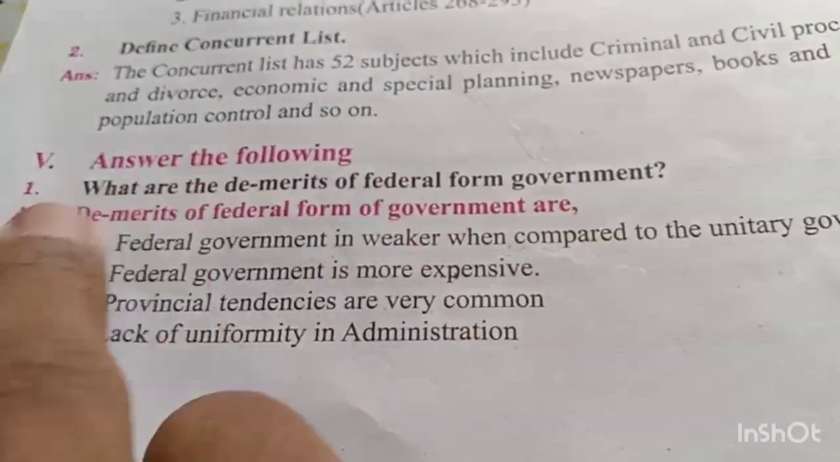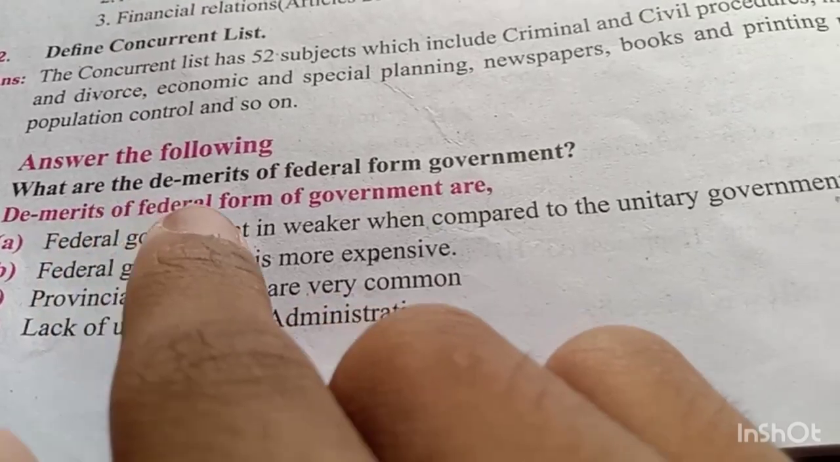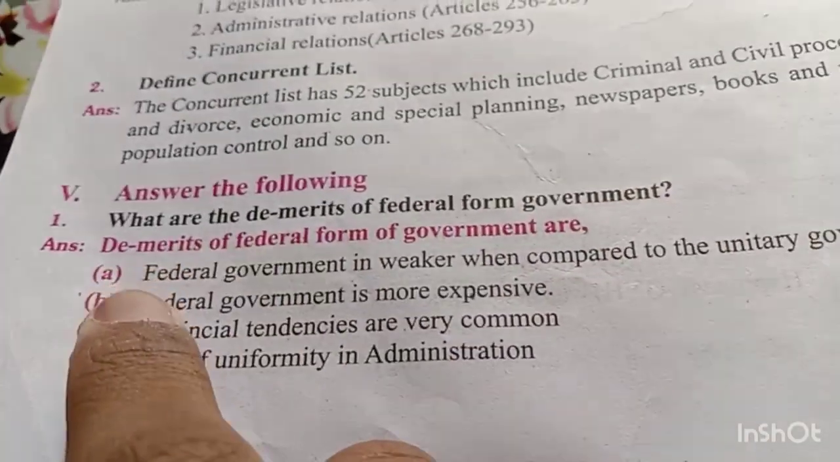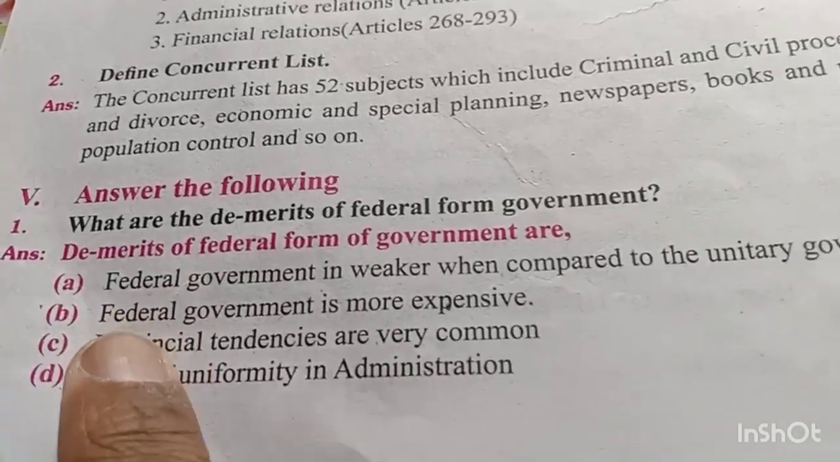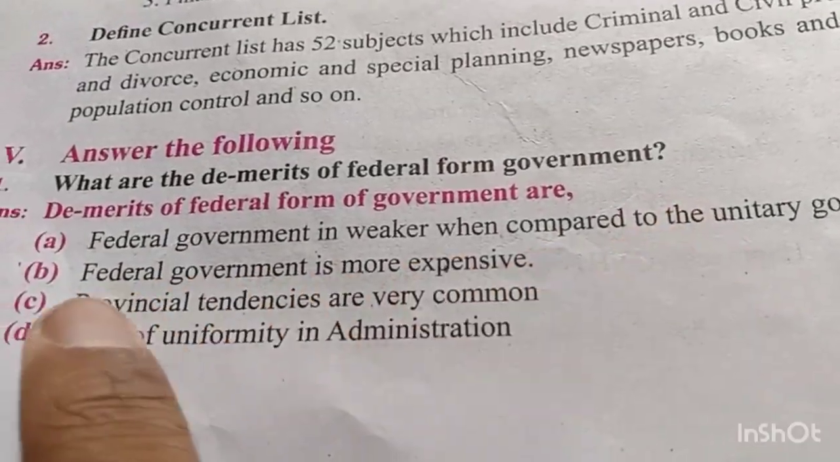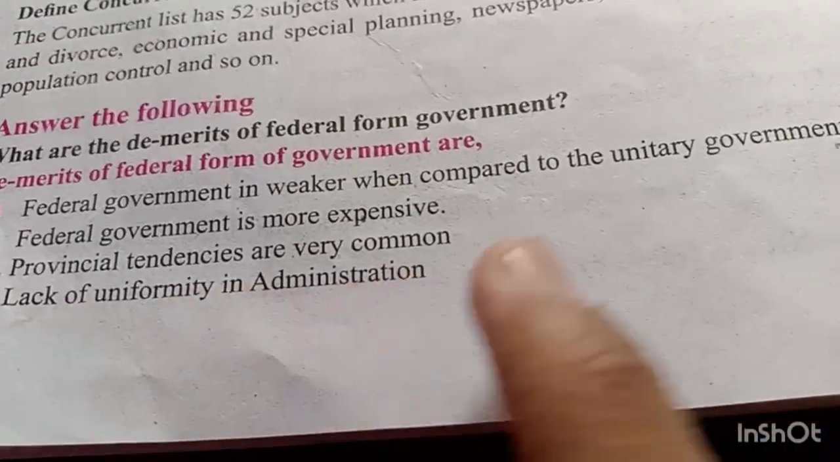Answer the following. 1. What are the demerits of federal form of government? Answer. Demerits of federal form of government are: A. Federal government is weaker when compared to the unitary government. B. Federal government is more expensive. C. Provincial tendencies are very common. D. Lack of uniformity in administration.